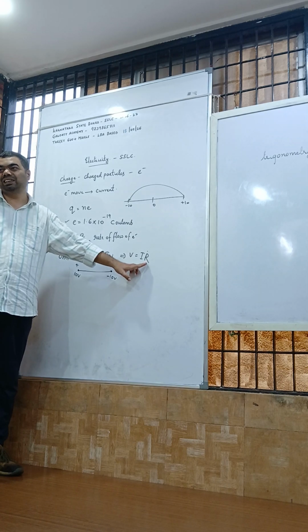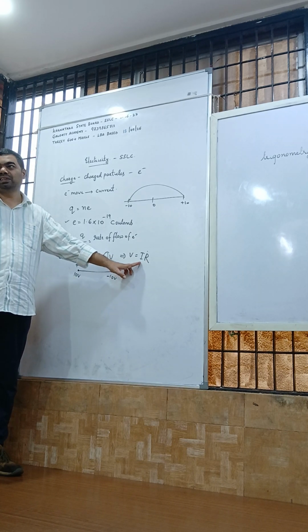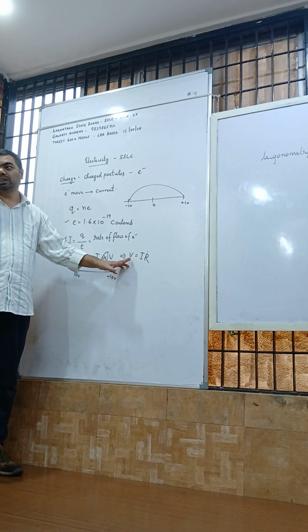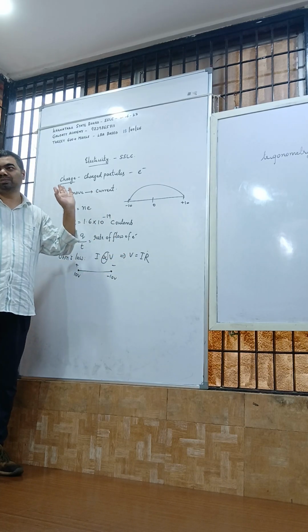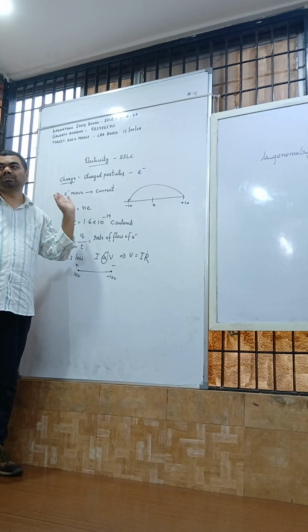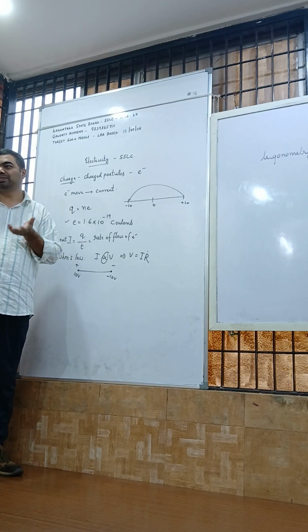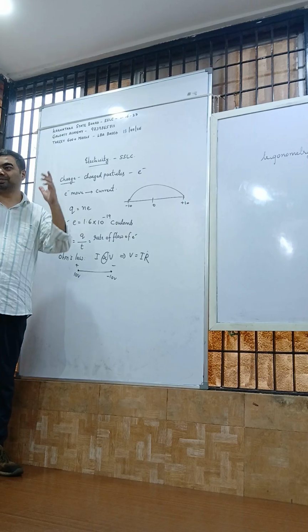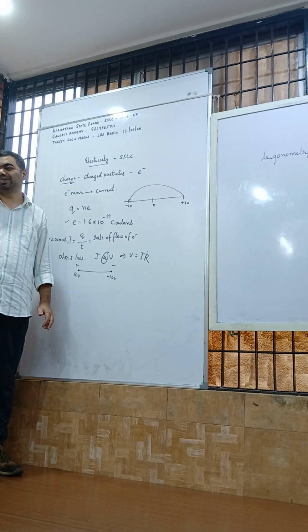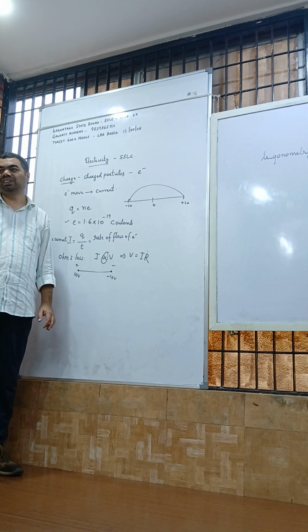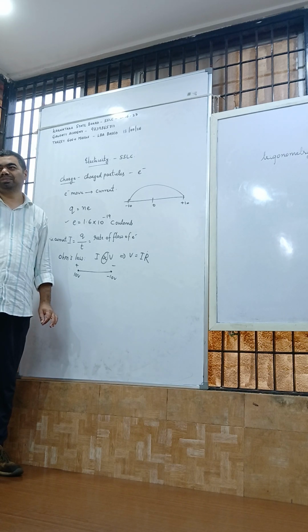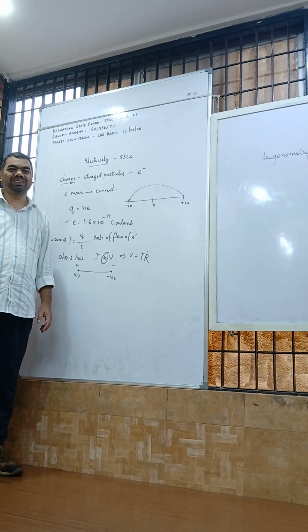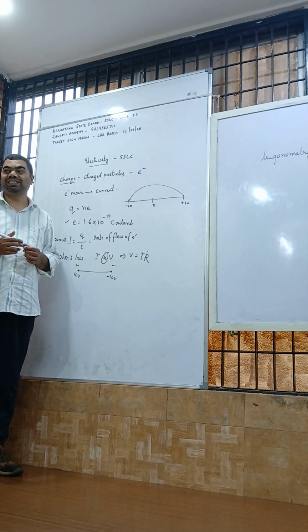Unit of current, Ampere. Unit of potential difference, Volt. Unit of time, Second. Unit of power, Watt. Unit of energy and work done, Joules.